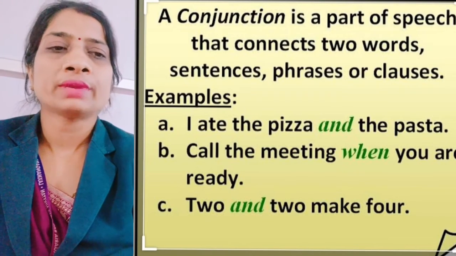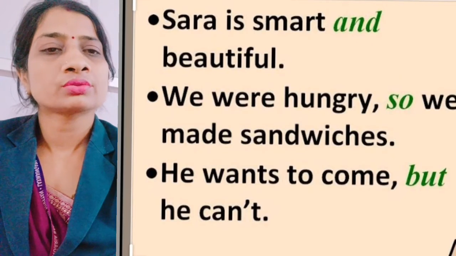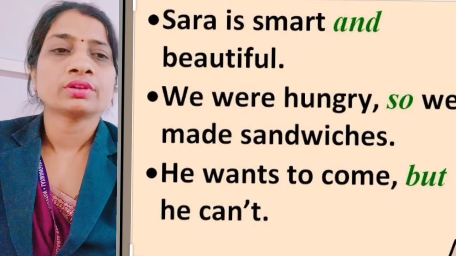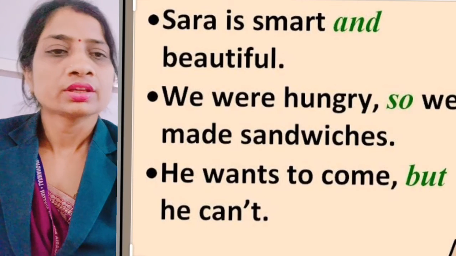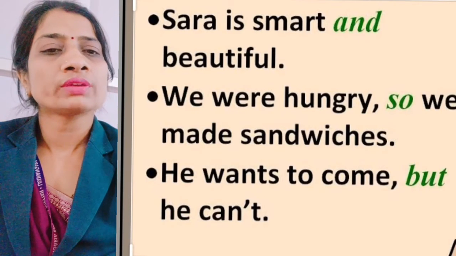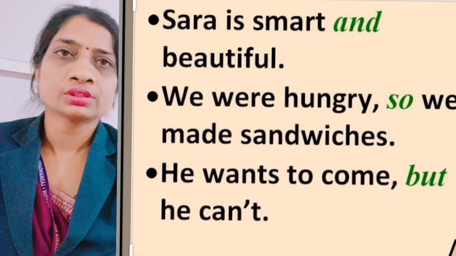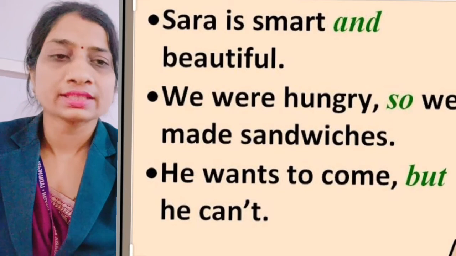Sarah is smart and beautiful. Here again the word and is a conjunction. We were hungry so we made sandwiches. So here also the word so is a conjunction because it is connecting two sentences.